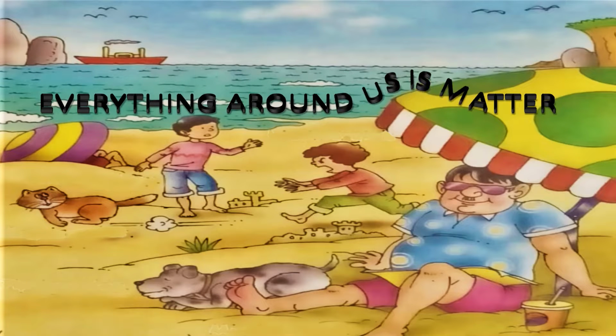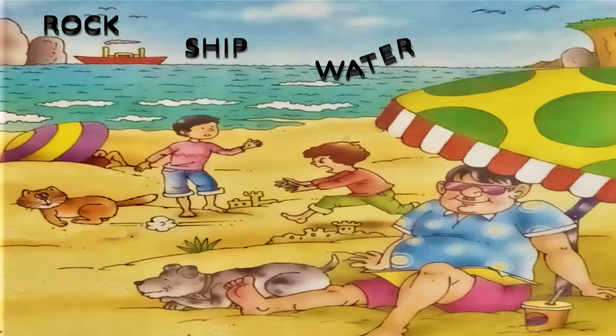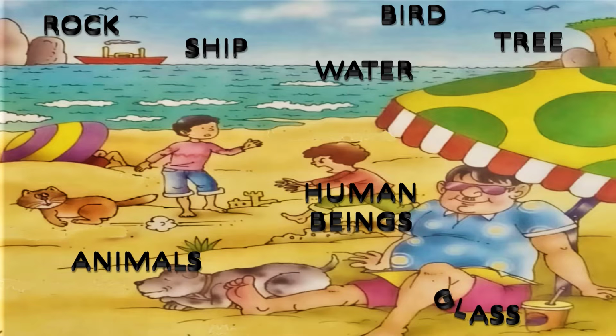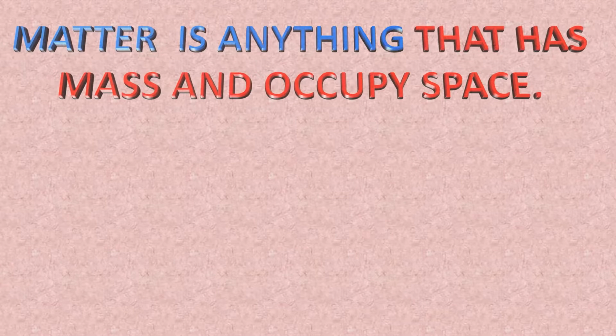What we see around us is matter like rock, ship, water, bird, tree, animal, human being, glass, straw. All these are matter. So, what is matter? Matter is anything that has mass and occupies space.